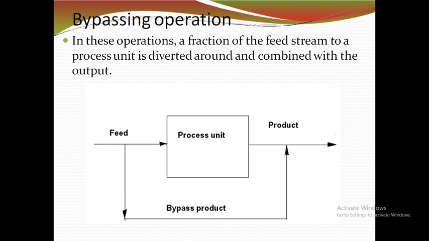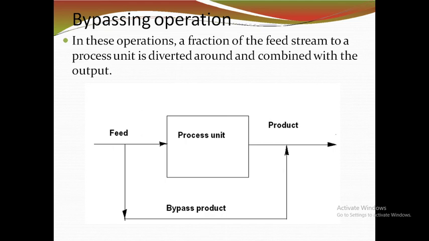This is the bypass product. Bypassing is used industrially whenever accurate control of the composition or concentration of the process exit stream is required. The composition and properties of the product may be varied by varying the fraction of the feed that is bypassed.